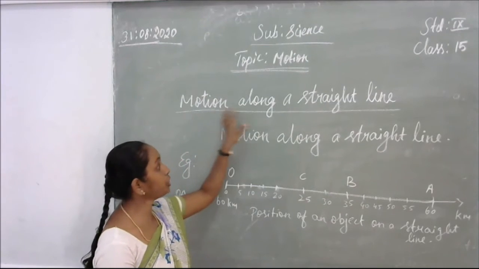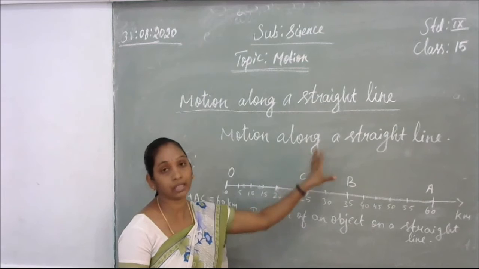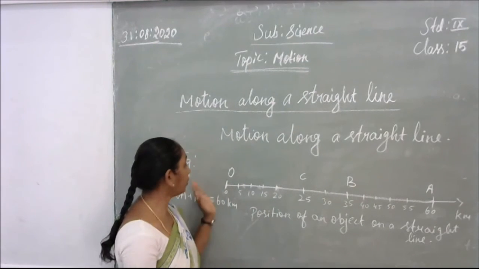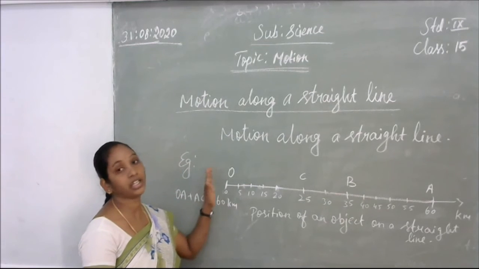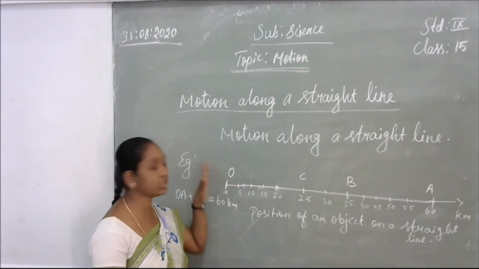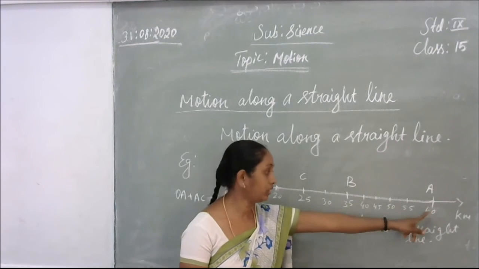Next topic is motion along a straight line. Objects will be moving in a straight path. That is called motion in a straight line. For example, the object will be moving from the initial point, that is O. The starting point is O. From O it will be moving till A.